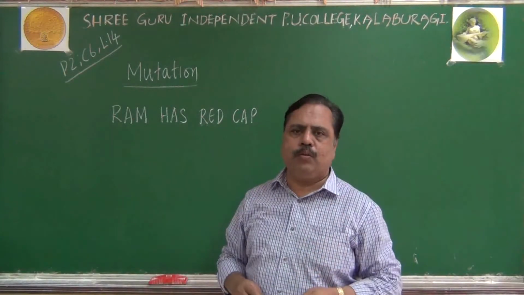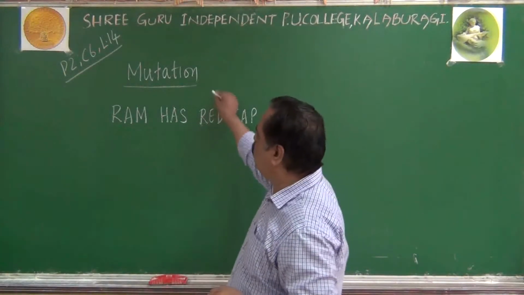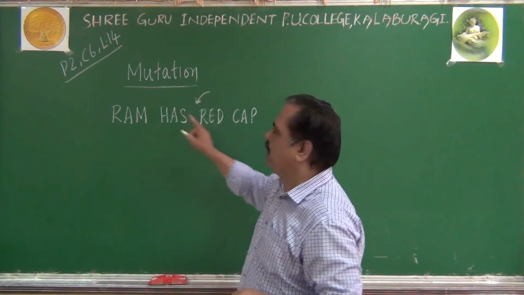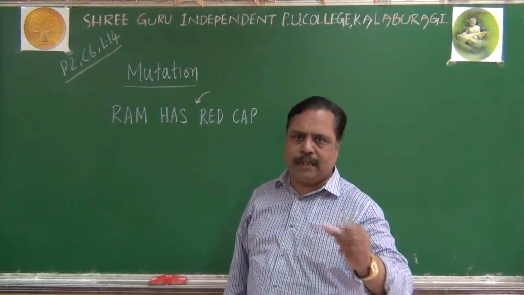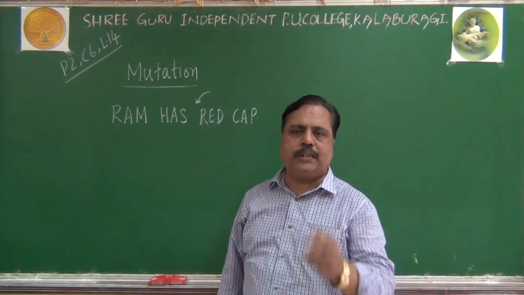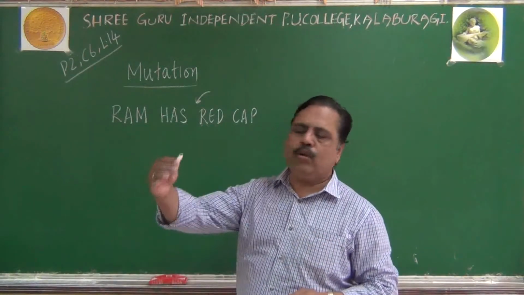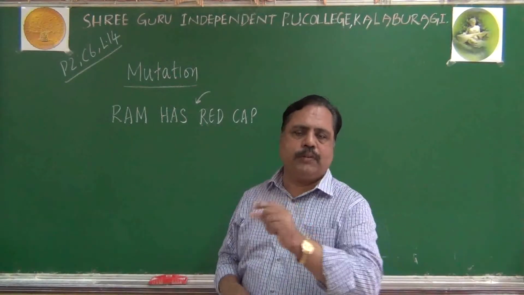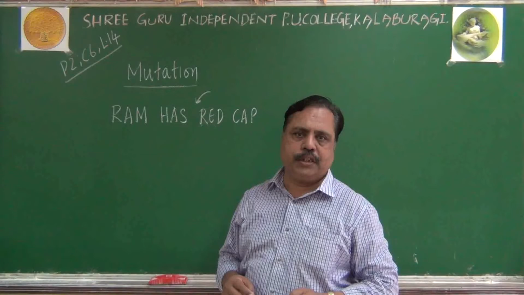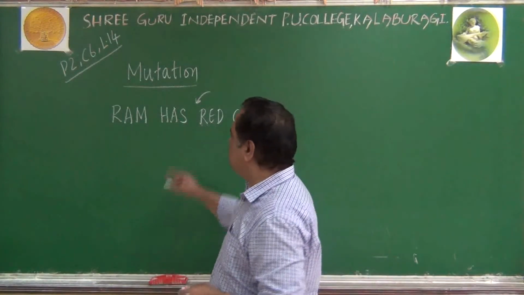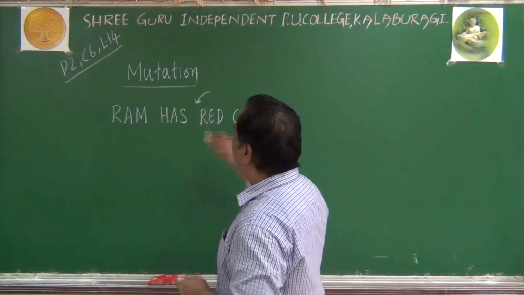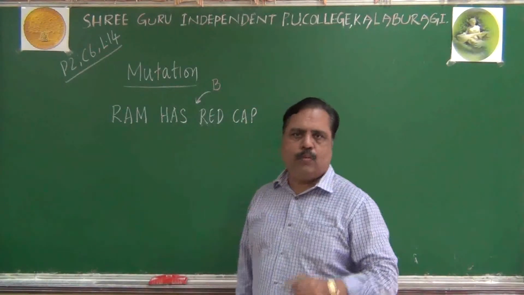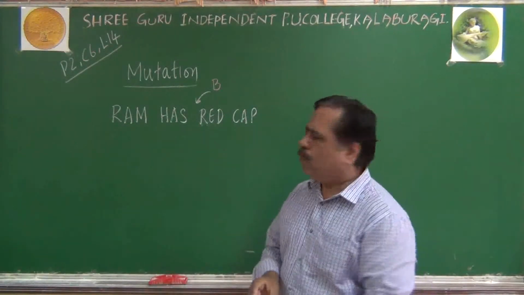Now I can do one insertion at this place in the sentence. Imagine in language how we change the meaning. Similarly, in nucleotide language also translation could be changed. That is what we are explaining regarding mutation. Same sentence, imagine if I add one alphabet, B, here. What will happen?